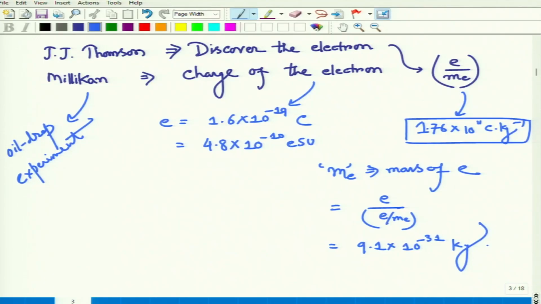We will get into that later. When it is clear that the atom is not indivisible and there is something inside the atom, we can say that the atom is not the ultimate particle of matter. We can't divide it further, that's not correct. So it is very important to describe the structure of the atom. First, J.J. Thomson proposed the plum pudding model.